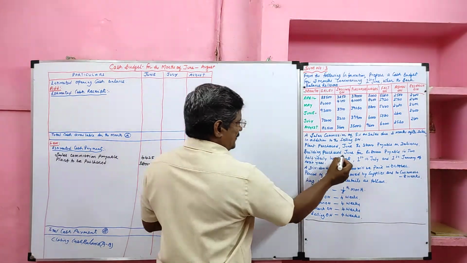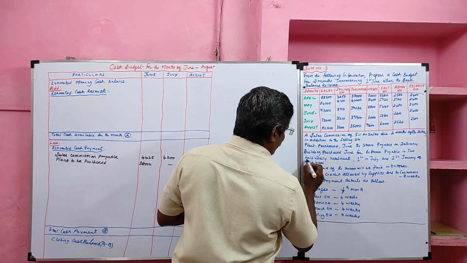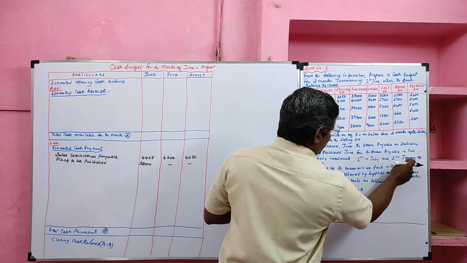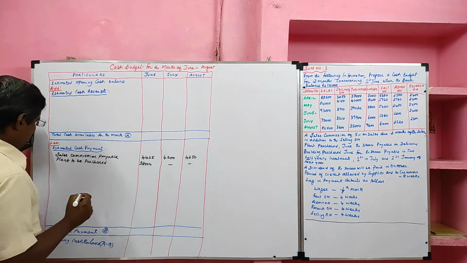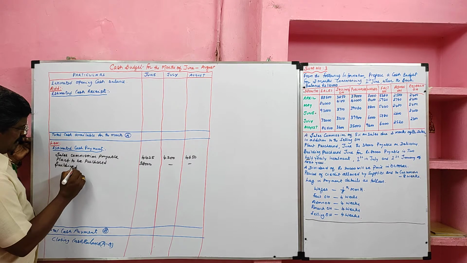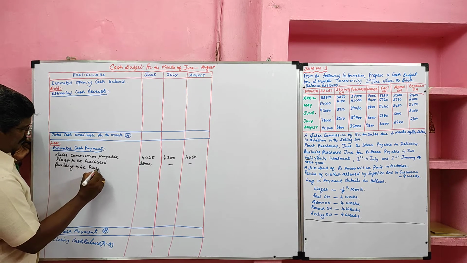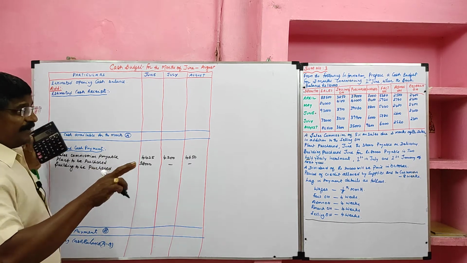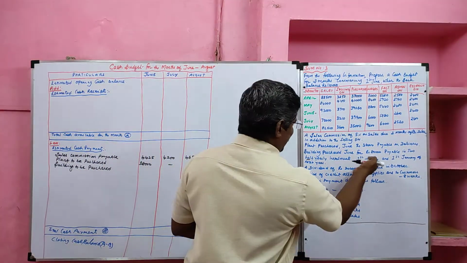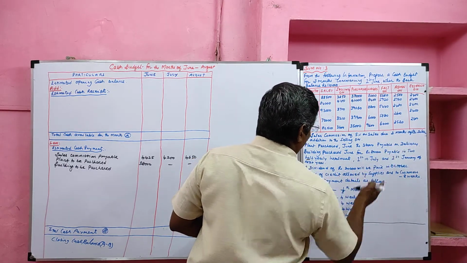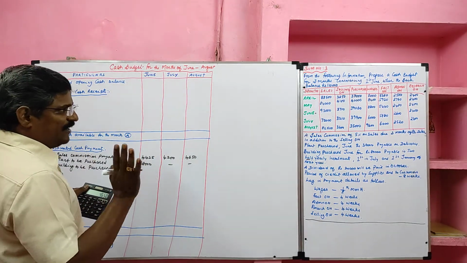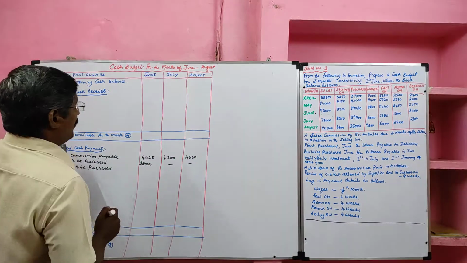Next, building purchased in June for 80,000, payable in 2 half-yearly installments. 2 half-yearly means 40,000, 40,000. First 40,000 paid in July, second 40,000 paid in January. We are preparing the budget up to August, not for January, so the January installment we can ignore. We have to record the July installment, 40,000.